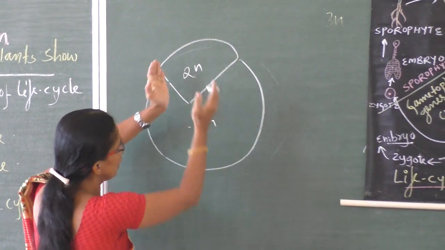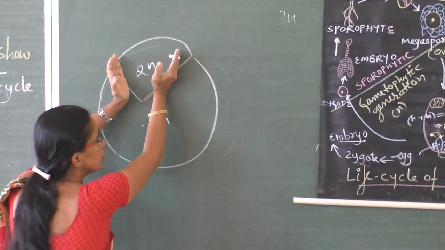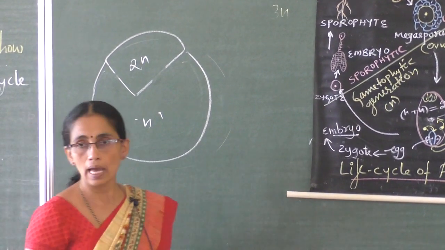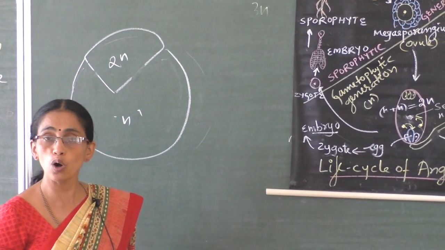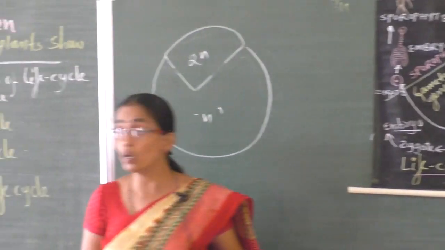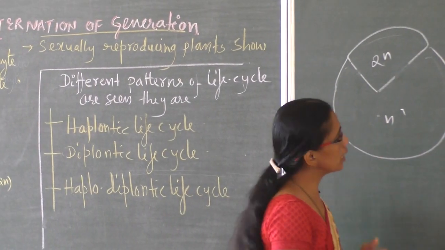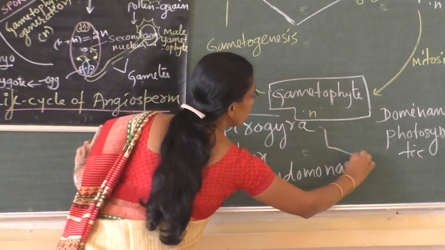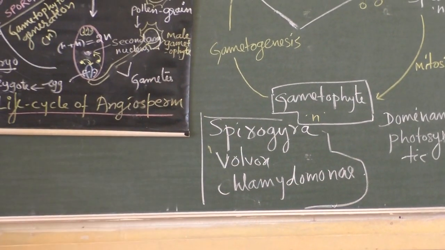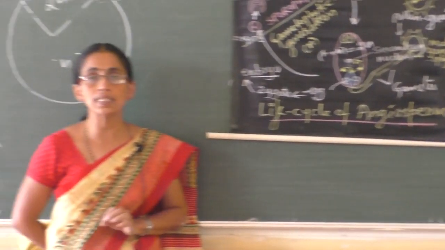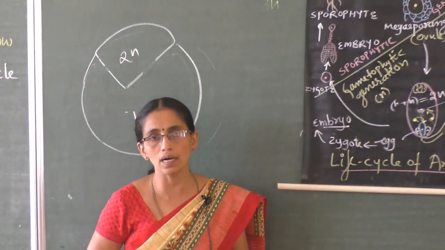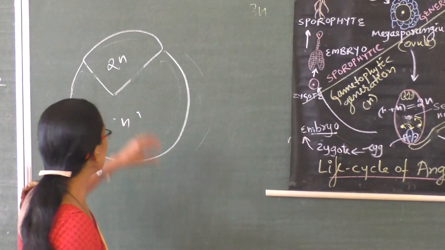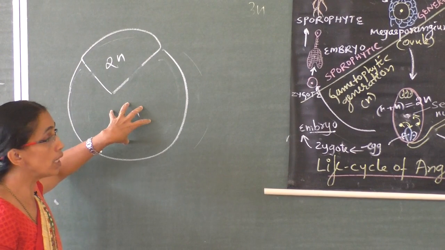In the entire life cycle, only a small duration is diploid, and the major duration is haploid. So the name haplontic life cycle. Haplontic life cycle is seen in algae such as Spirogyra, Volvox and Chlamydomonas. So small diploid, major haploid.